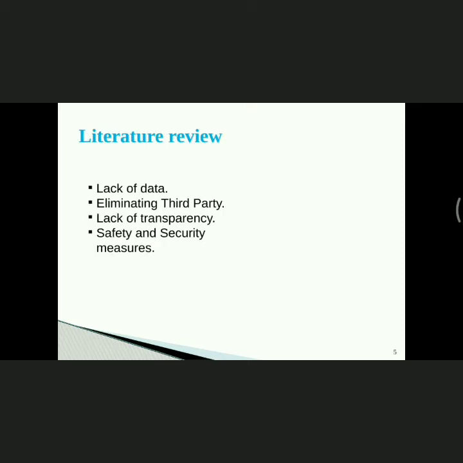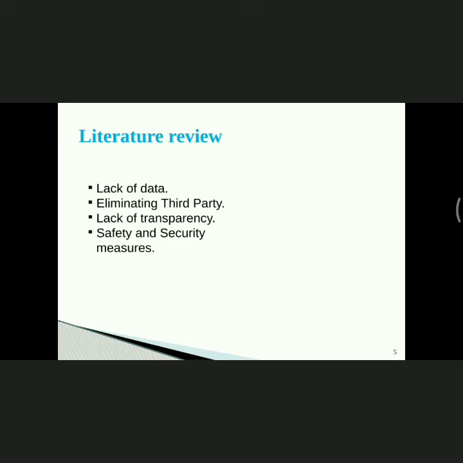Next one, literature review. Before, there were many proposed systems, but there were many drawbacks in them. In order to overcome the drawbacks, we came up with blockchain. By using blockchain we can eliminate the third party issues because there is no central authority, and the lack of transparency.